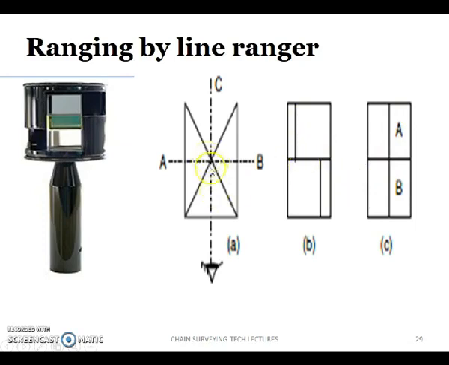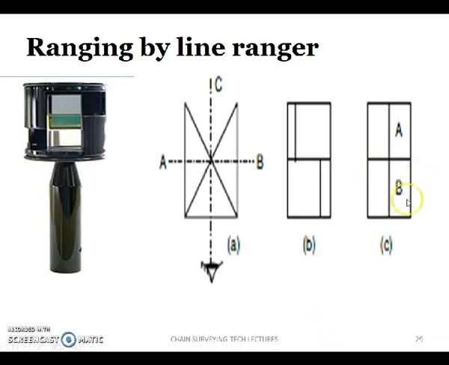So you have to move either away or towards this line, or either this way or that way, such that you reach a point where, if you see through this line ranger, the two ranging rods present at A and B appear like this. Those two ranging rods must form a single vertical line. Like this, using the line ranger you can do the ranging.